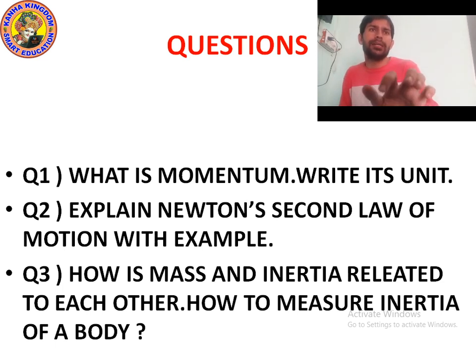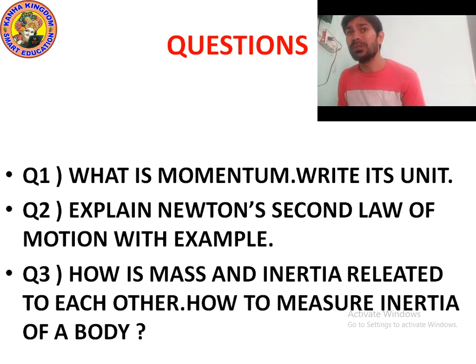Question number 2: explain Newton's second law of motion with example. Newton's second law of motion states that the rate of change in momentum of an object is always equal to the applied force. Suppose the momentum is changing in any object, then the change in momentum at any time will always be equal to the applied force, because momentum is changing when we are applying the force.